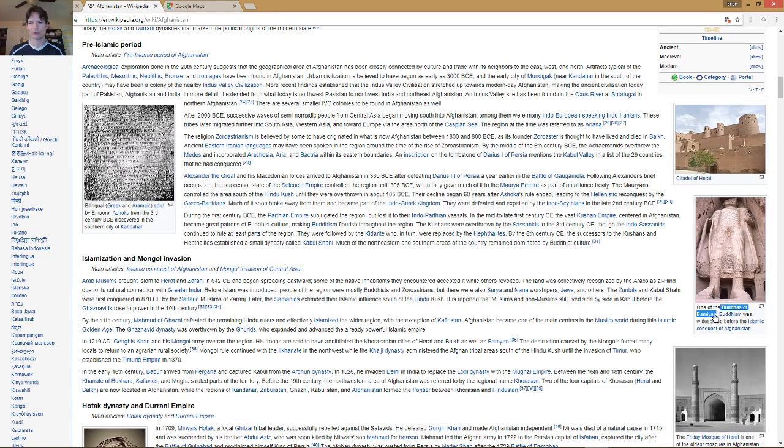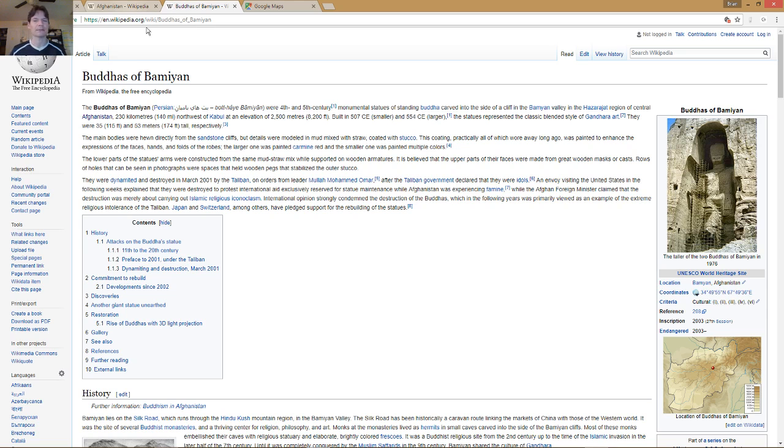It says there's 3 more, so you know what? I might follow up on this. It says, oh, it doesn't say there's 3. It says there's more. One of the Buddhas. So let's look this up real quick. See what else we can find.